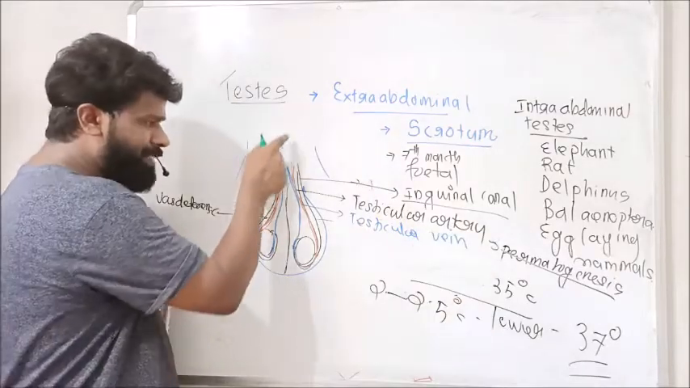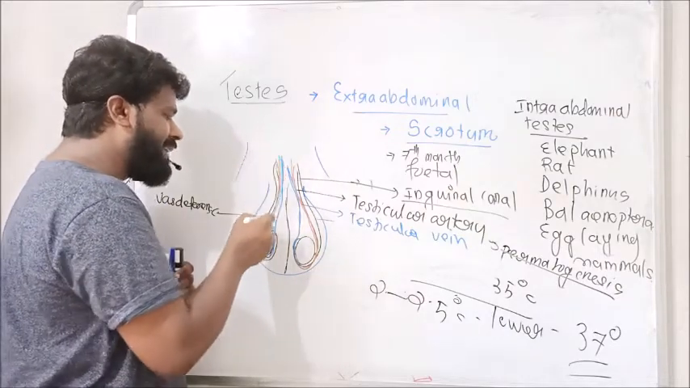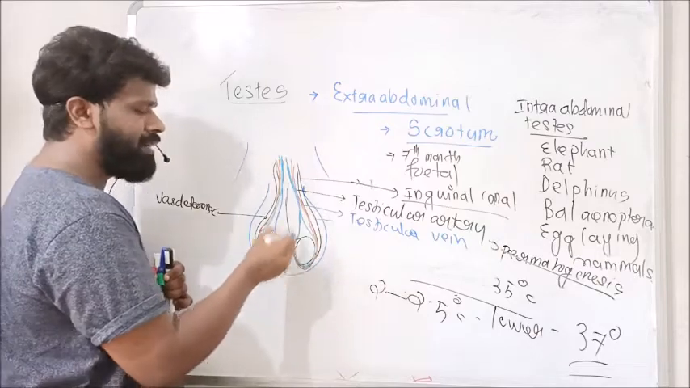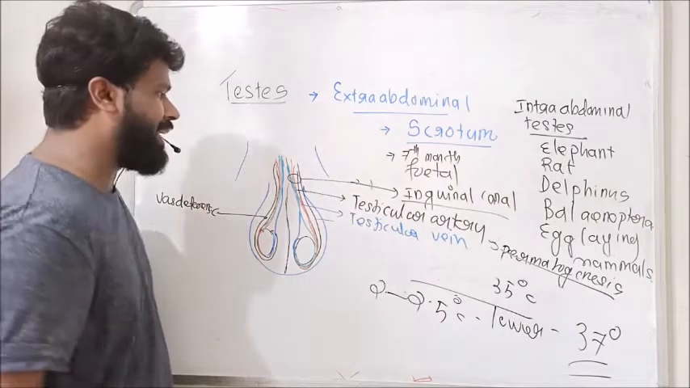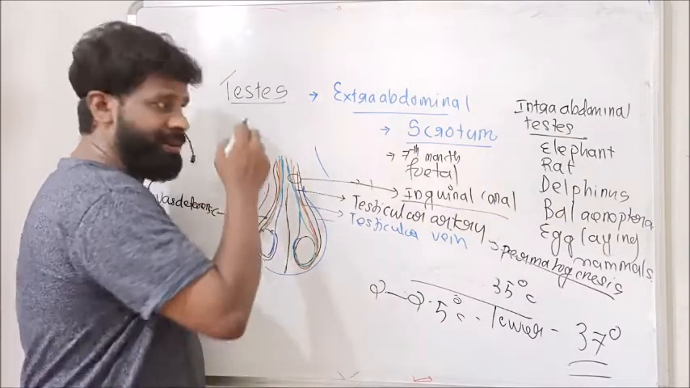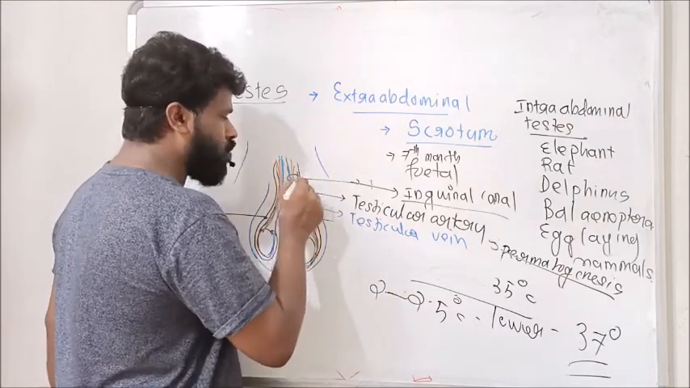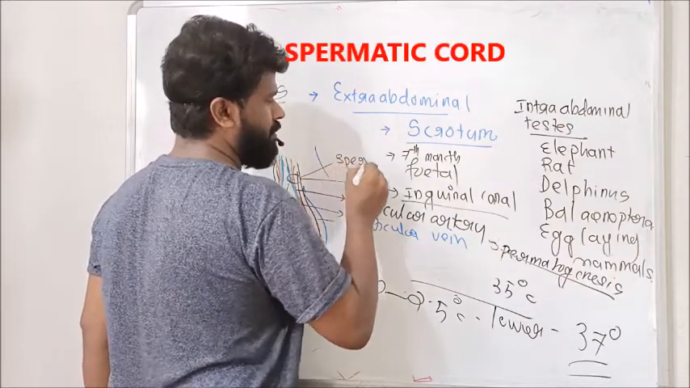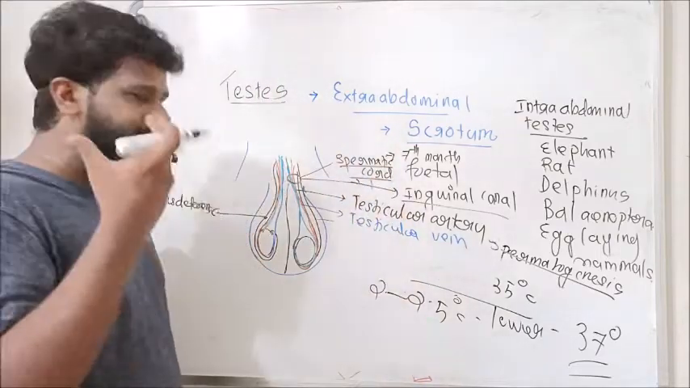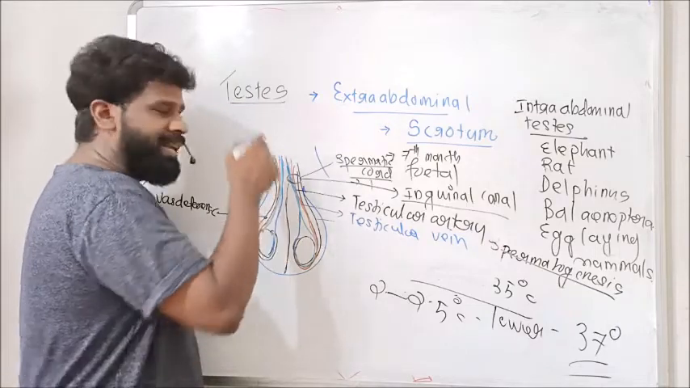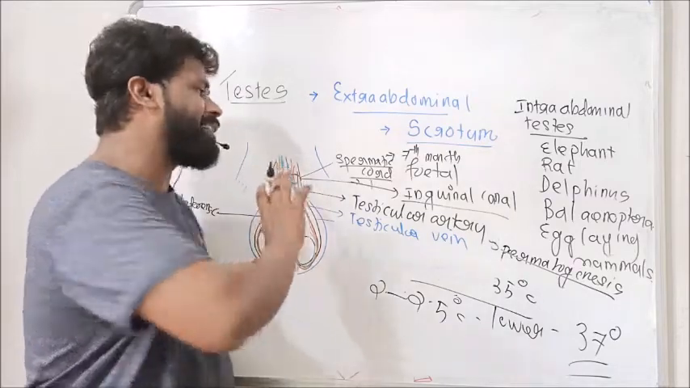So here the vas deferens passes through the inguinal canal, blood vessels pass through the inguinal canal, then nerves as well as lymph vessels are transported to the testis through this inguinal canal. This bundle of blood vessels, nerves, lymph vessels, vas deferens etc. that passes through the inguinal canal is called the spermatic cord.